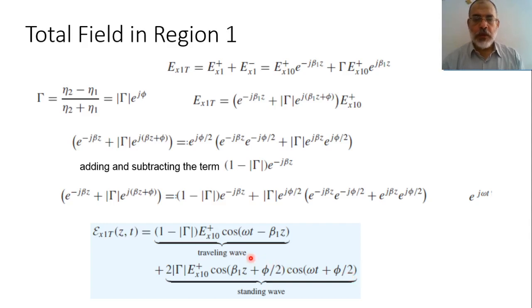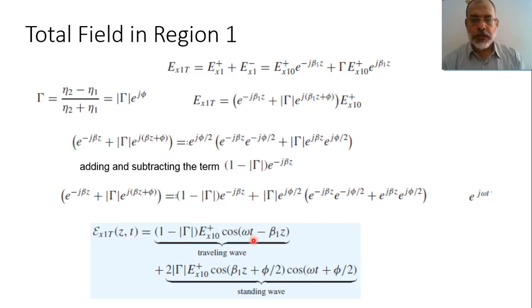Now, the first term, the function cosine includes in its argument both time and z, both time and space, time minus space. This corresponds to a forward propagating function.